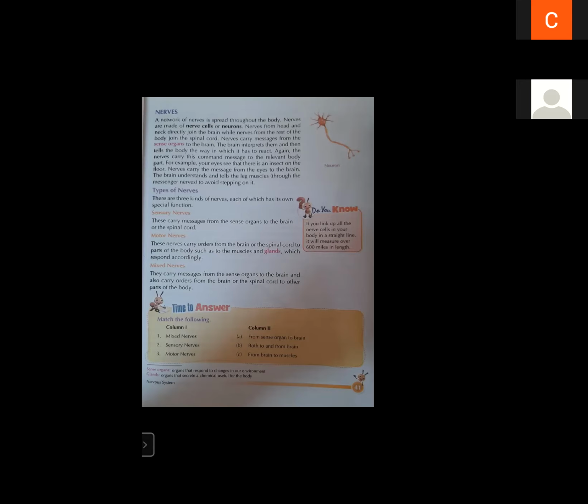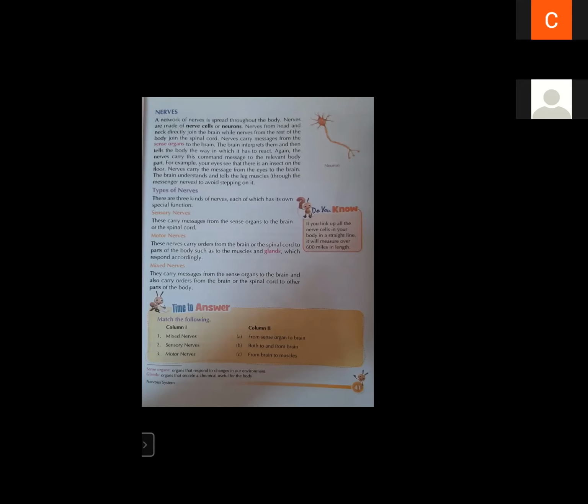Motor nerves. These nerves carry orders. Who will give the order? Brain will give the order. Spinal cord will give the order. So who will carry that order? Motor nerves. Motor nerves will carry order from the brain or from the spinal cord to the different parts of the body.